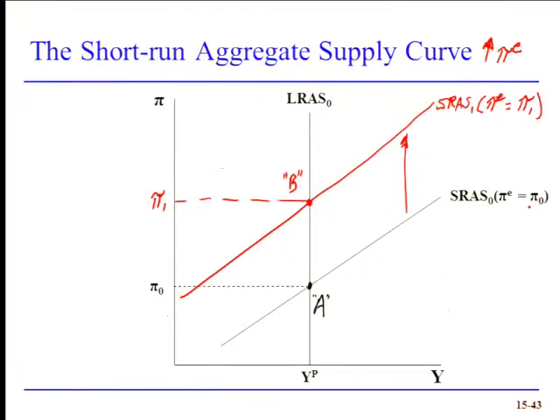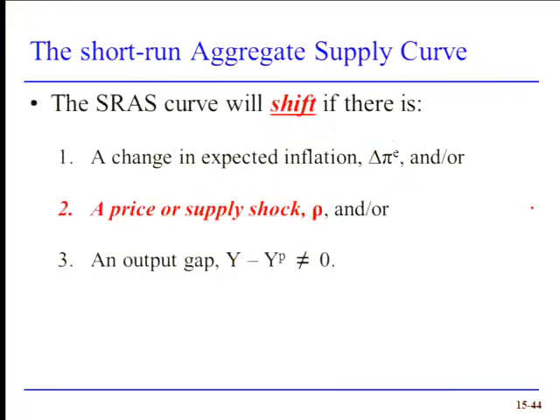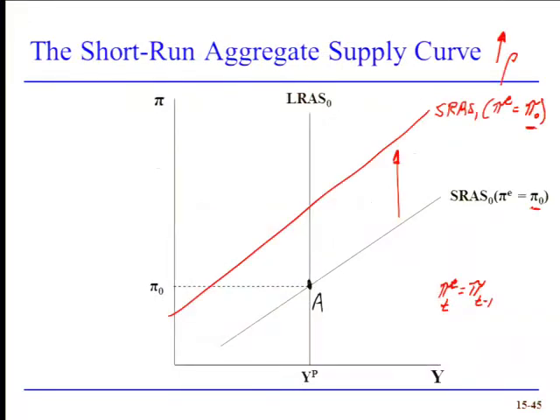Notice in our previous example, we had pi 1 and pi naught. In our first example, inflation expectations changed. In our second example, the price of oil changed. Now, it is true that expected inflation is going to change later, but not in this first time period. So we automatically have a shift in our short-run aggregate supply curve.